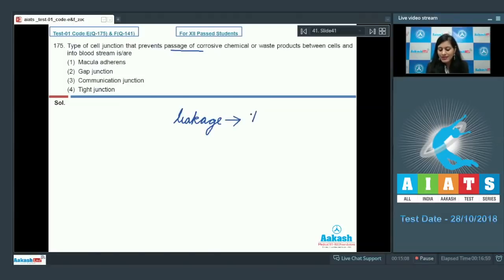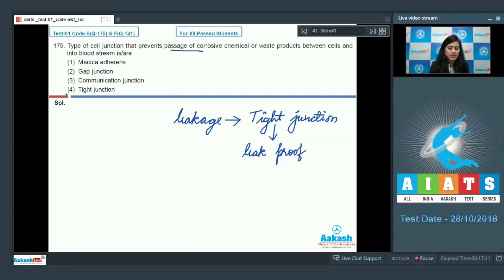And we all know that tight junctions make tissues leak proof. So the correct answer for this question is option number 4, that is tight junction, which prevents the leakage in tissues. Now let's discuss other options also.